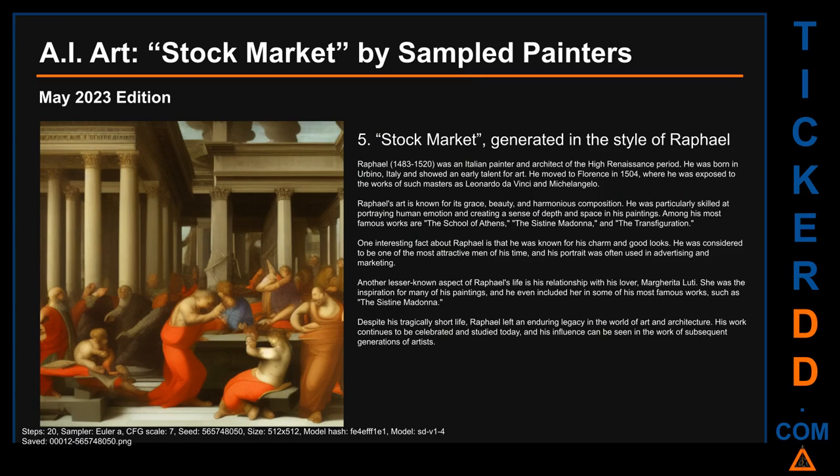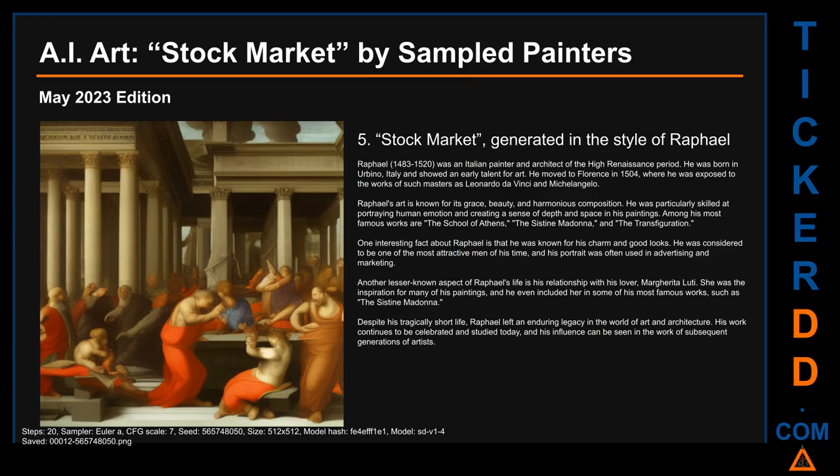Here is Stock Market, generated in the style of Raphael. Raphael, born in 1483 and died 1520, was an Italian painter and architect of the High Renaissance period. He was born in Urbino, Italy, and showed an early talent for art.